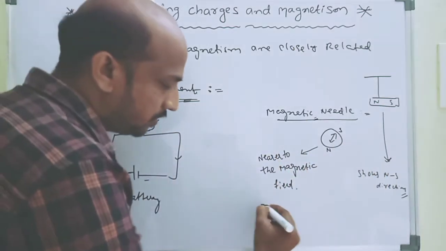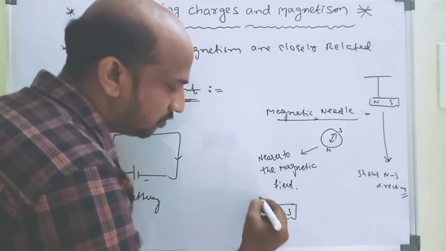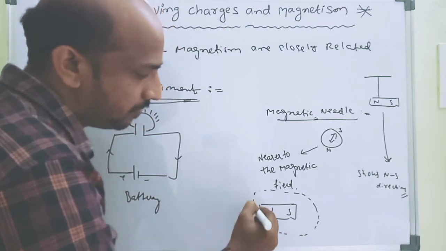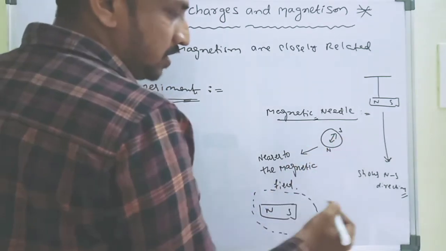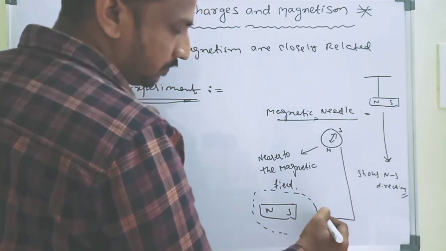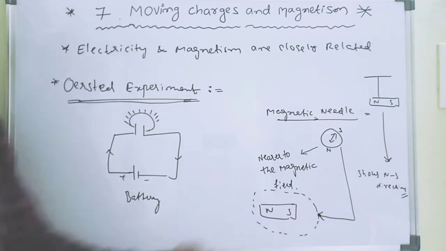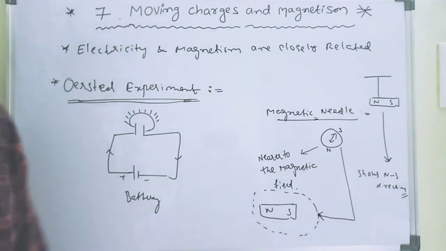So for example, this is my magnetic field. Magnetic field means this is north pole, south pole. This is the magnetic field here. The compass needle, this magnetic needle, is put in this place, which means the magnetic needle is nearer to this magnetic field. What happened?